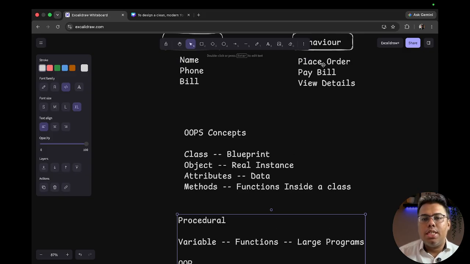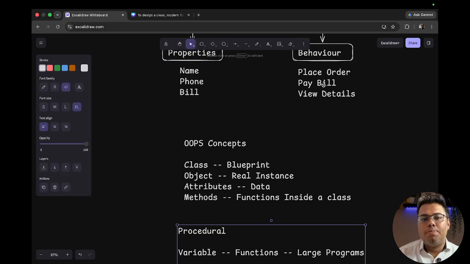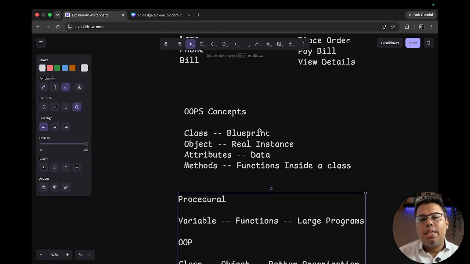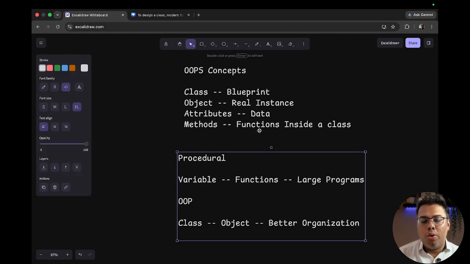Like here, if you see, these are the behavior. Why I explained this first part, this will be the methods: place an order, view bills, or pay the bills. All of that will be coming under the methods, and attributes will be the data whatever we are storing. Don't worry, this is just an introduction. As we keep on going into the depth, we will keep on understanding the things on the practical side. You will get more understanding, but as of now, the important bottom line is, whenever we are designing a blueprint, a skeleton, that is called a class.